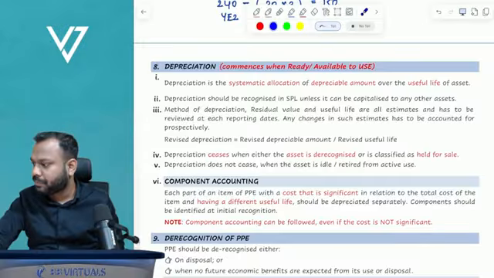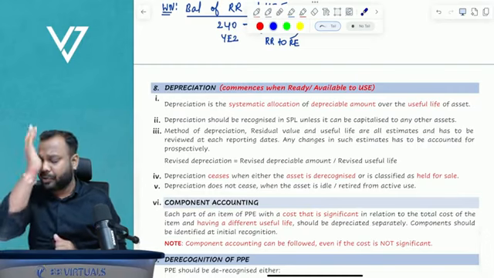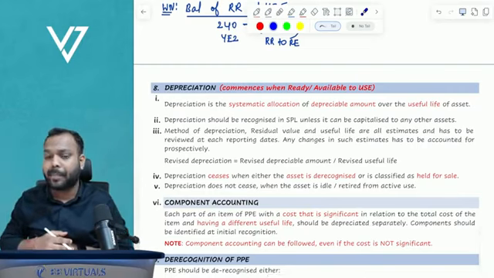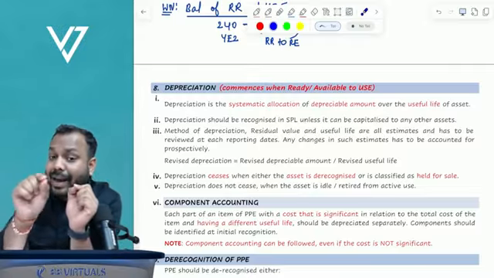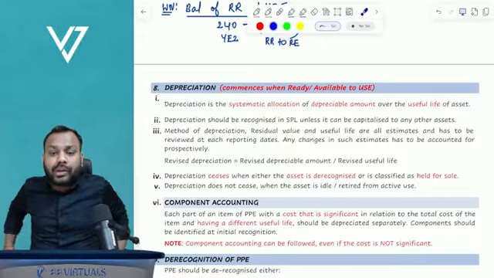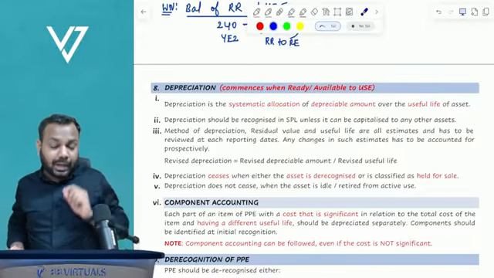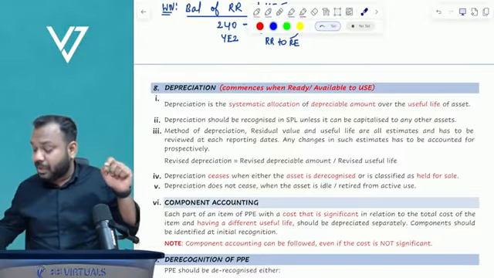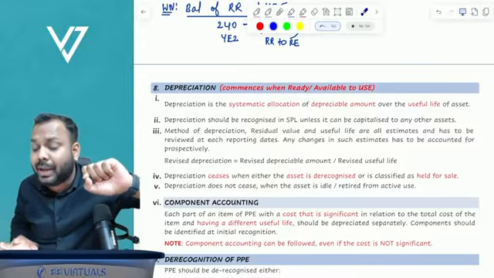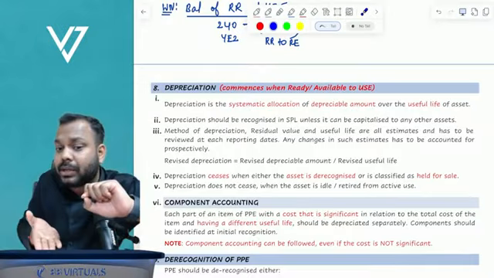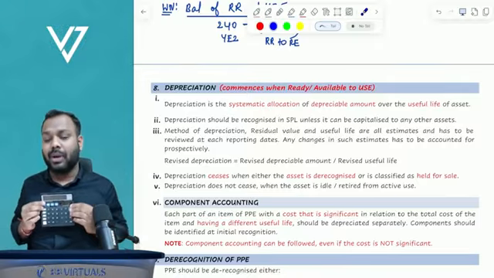Let's move further. The depreciation. How do we depreciate property, plant, equipment? Depreciation starts from the date when the asset is available for use. Again here, students will make a mistake. It starts from the date when the asset is available for use, not from the date when it is actually used. No. Let's suppose I purchased the calculator today.